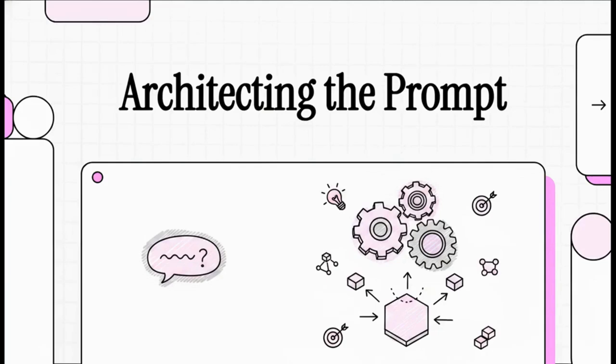Today, we're going to radically shift how you interact with artificial intelligence. We're moving away from just casually chatting with an AI, tossing in a few words and crossing our fingers, to strategically engineering high-quality, reliable, and precise outputs every single time. If you've ever felt frustrated by those generic or wildly unpredictable answers you get from generative models, well, this is exactly the masterclass you've been waiting for. We're going to architect the absolute perfect prompt.